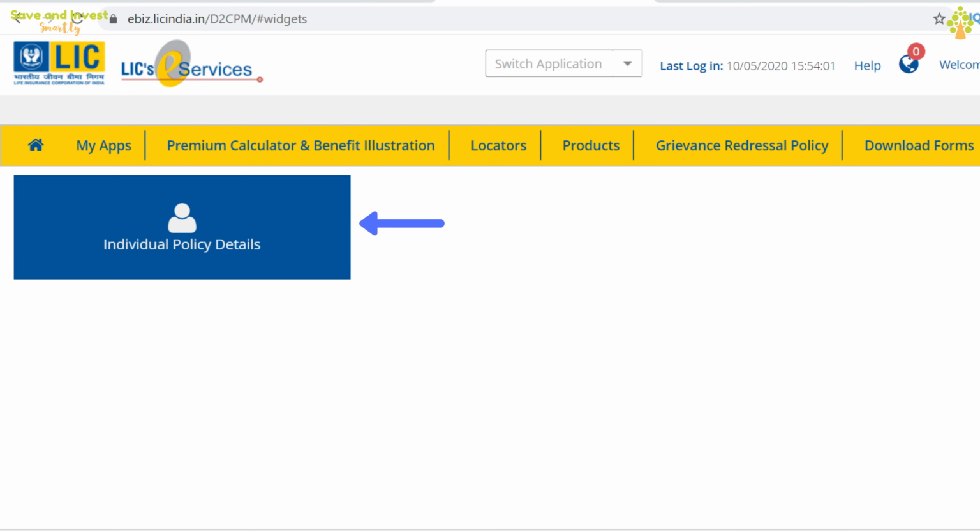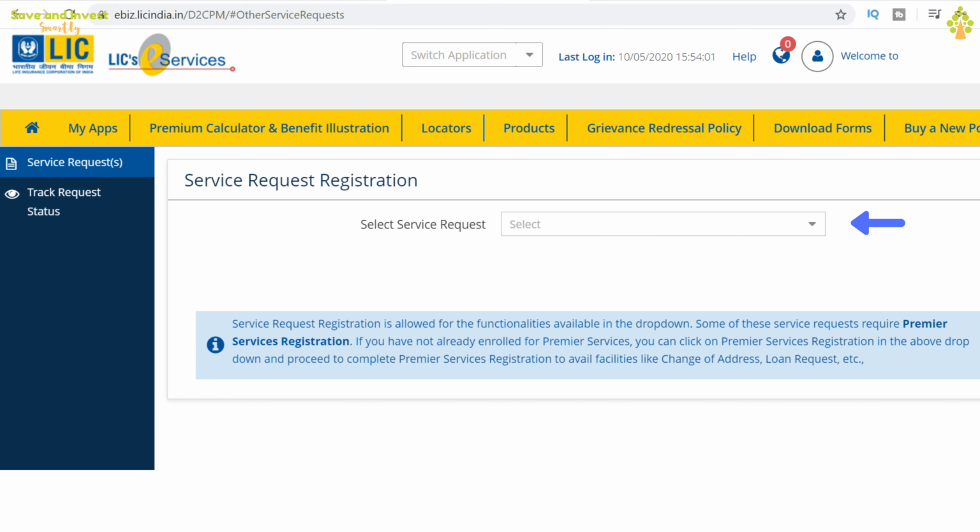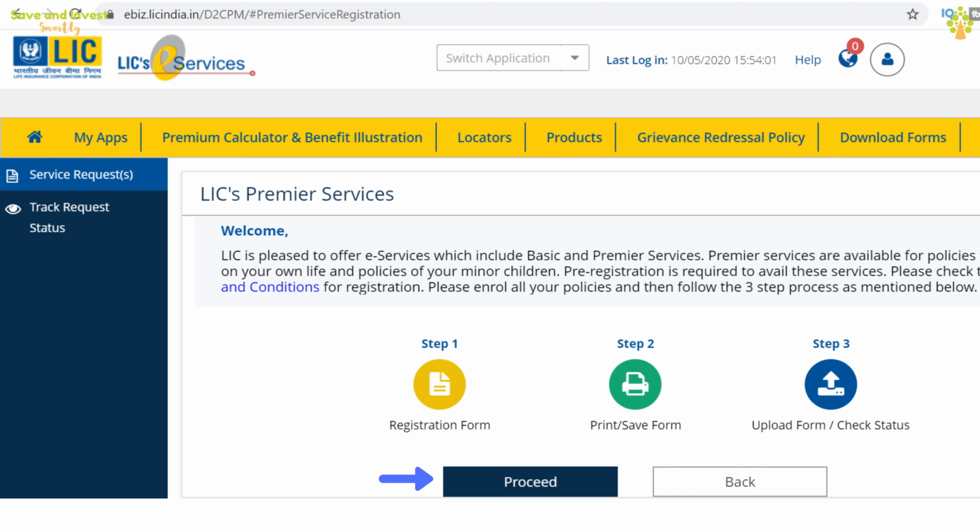After you log in, you will see a dashboard. Click on the individual policy details. From this page, select Service Requests. If you are already registered for premium services, then you will find an option for applying for the loan online on this page. If you have not already registered for premium services, then you will not find the option for applying for the loan online. Then this is the procedure you have to follow. Click on the drop down and select Premier Services Registration. This will bring you to this page where you will have 3 steps to complete.